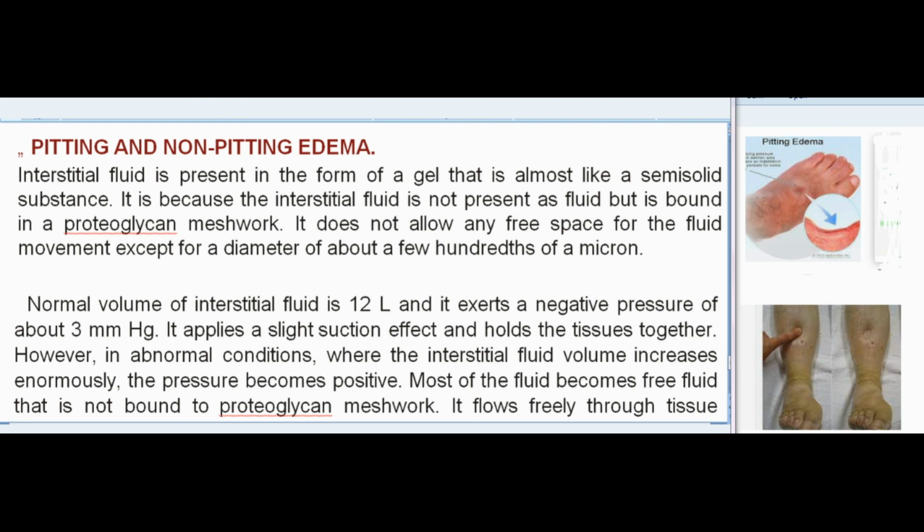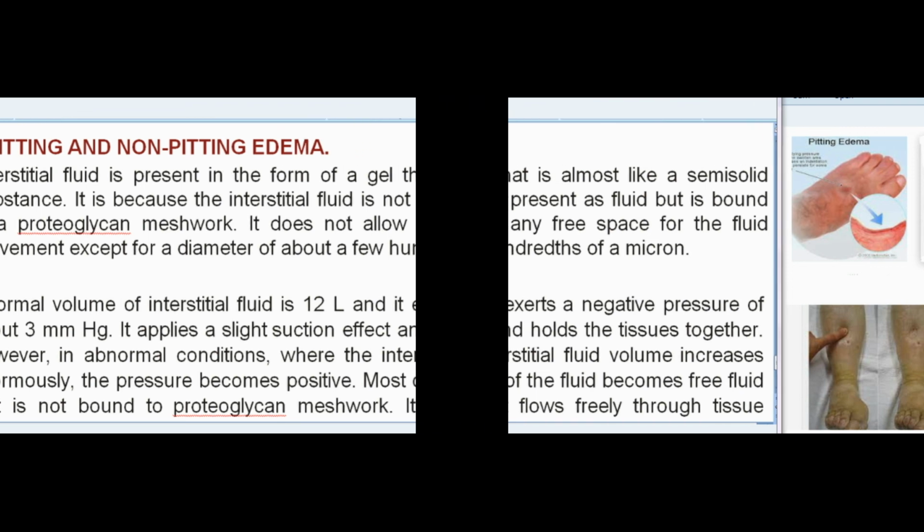Edema also develops due to swelling of the cells or clotting of interstitial fluid in the presence of fibrinogen. This is called non-pitting edema because it is hard and a pit is not formed by pressing.